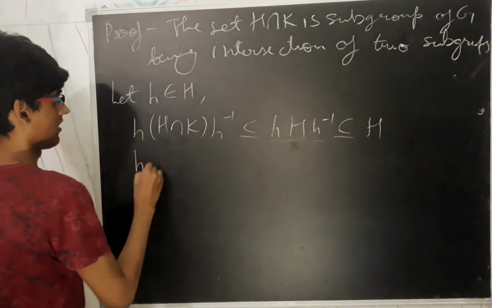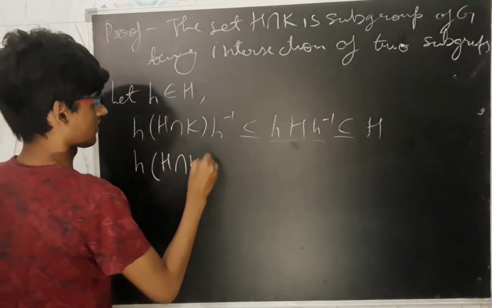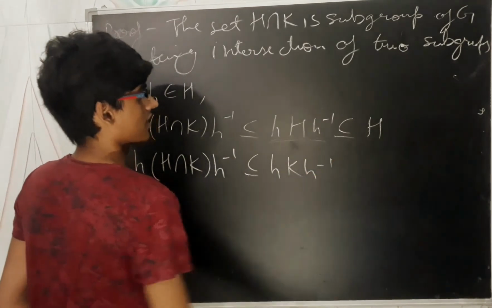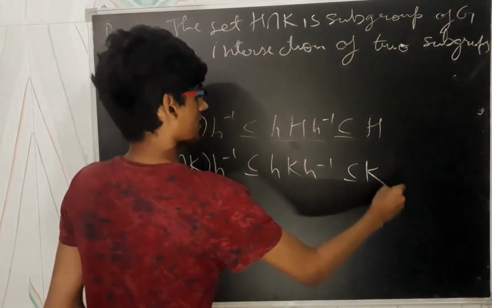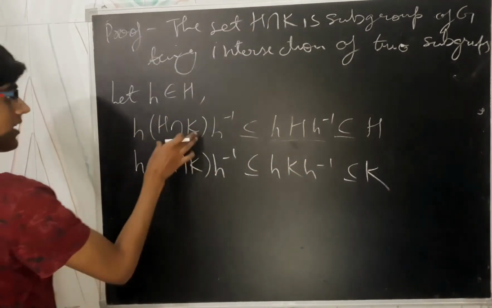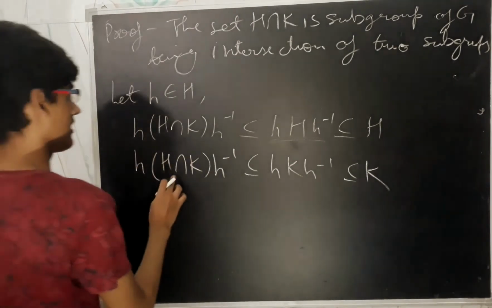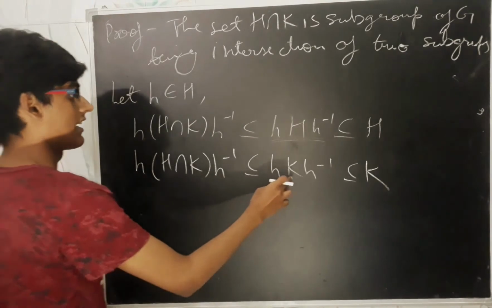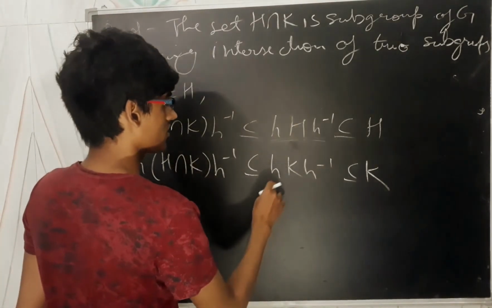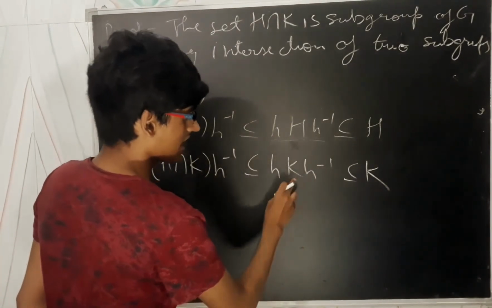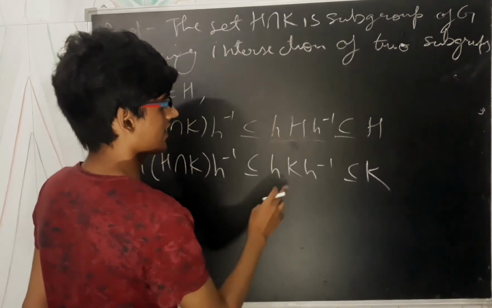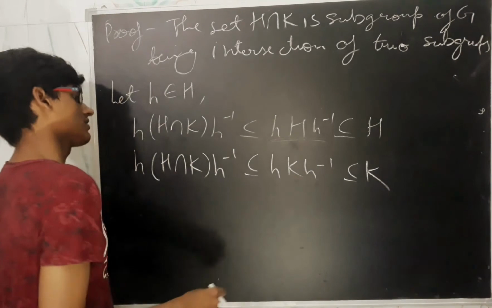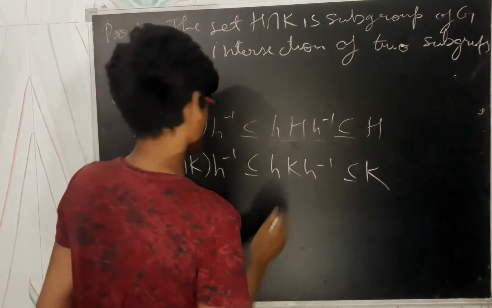Now, h inverse (H intersection K) h is also a subset of K, again for the same element h, because K is a normal subgroup. We are given that K is a normal subgroup of G, therefore we can write this because of the property of normal subgroups.